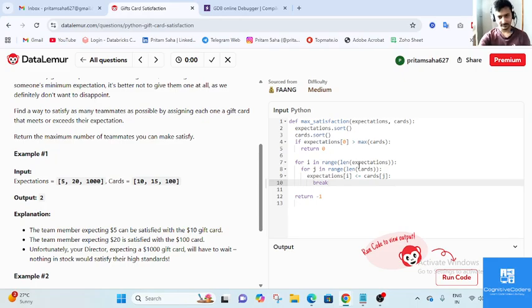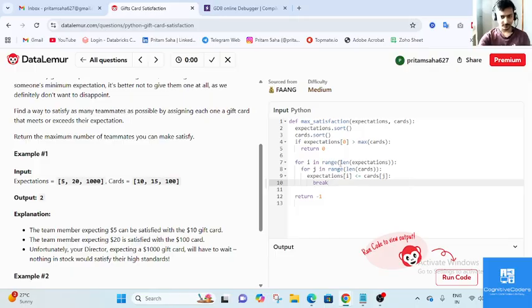Then j goes to the second index, the value 100. 20 lesser equals to 100 is satisfying, so once again the loop will break.